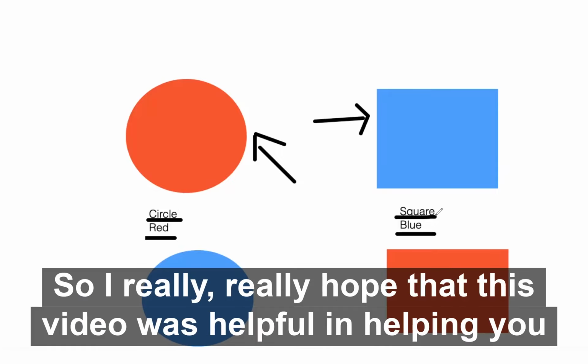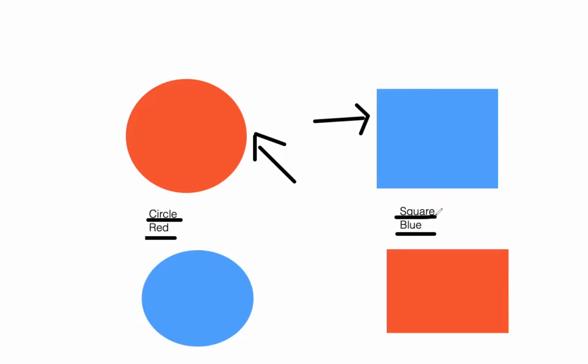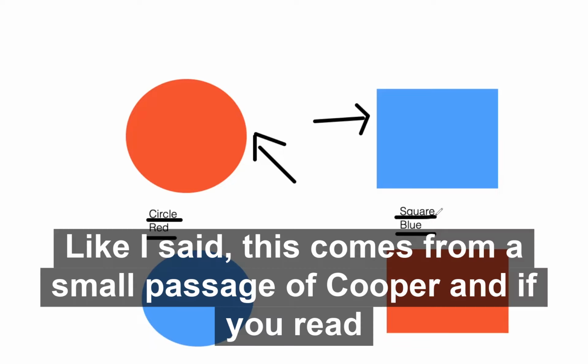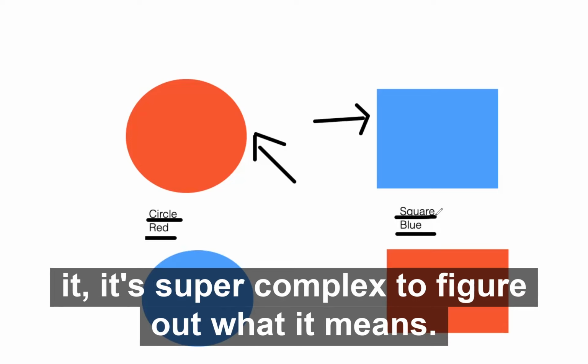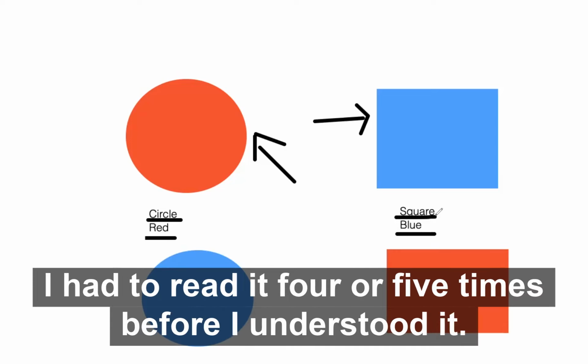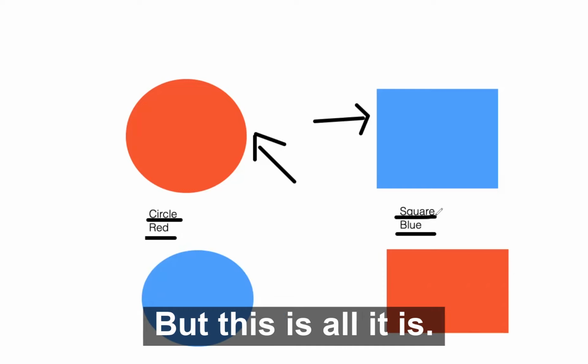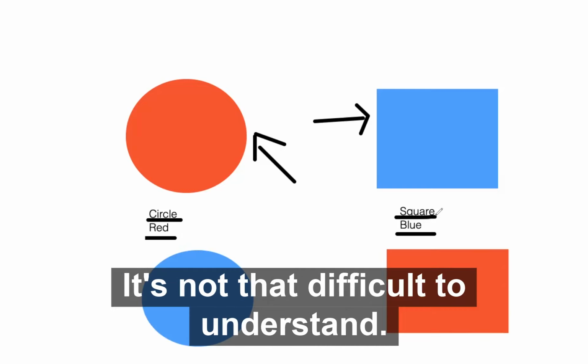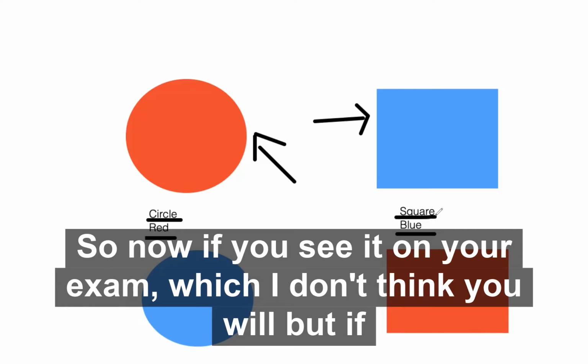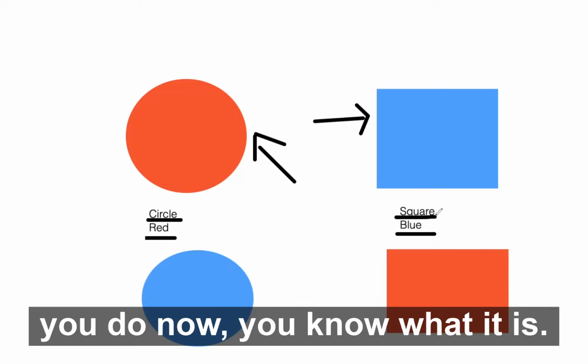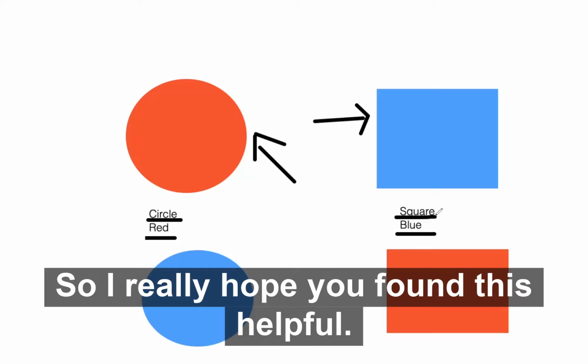So I really, really hope that this video was helpful in helping you study. Like I said, this comes from a small passage of Cooper, and if you read it, it's super complex to figure out what it means. I had to read it 4 or 5 times before I understood it, but this is all it is. It's not that difficult to understand. So now if you see it on your exam, which I don't think you will, but if you do, now you know what it is. So I really hope you found this helpful.